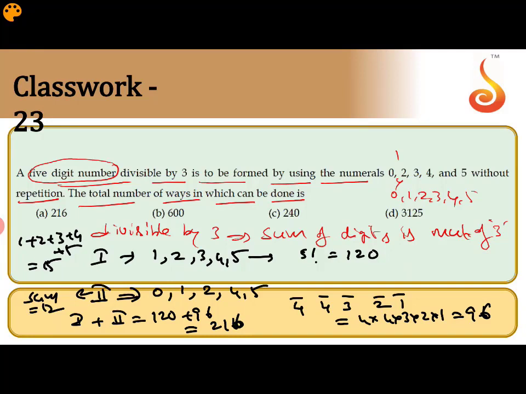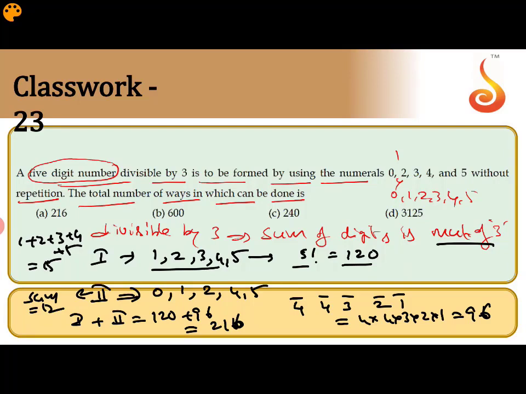Understand? Divisible by 3 means the sum of the digits must be a multiple of 3. The first combination 1, 2, 3, 4, 5 gives 5 factorial, that is 120 numbers. The second combination 0, 1, 2, 4, 5 has sum 12, therefore it is divisible by 3. Here the first place should not be 0. If the first digit is 0, it is not a 5-digit number, it is a 4-digit number.